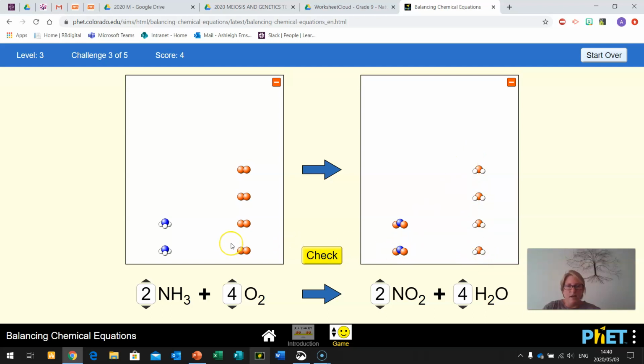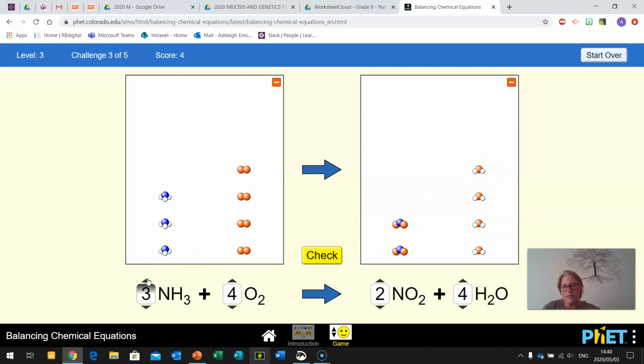Now, what I've done is I have unbalanced our hydrogens. So here, let's just double check. 4 times 2 is 8, so that's 4, 5, 6, 7, 8. Okay, oxygen is now balanced. Nitrogen is now balanced, but hydrogen here we now have 6. 1, 2, 3, 4, 5, 6. Here we have 1, 2, 3, 4, 5, 6, 7, 8.